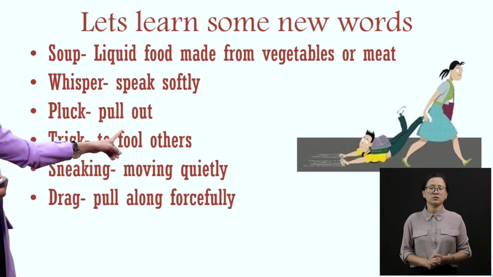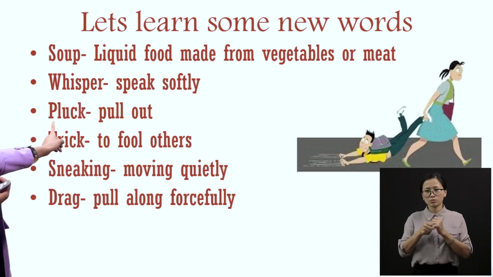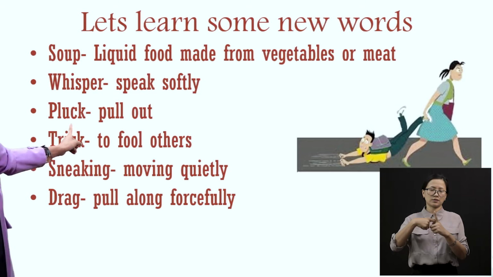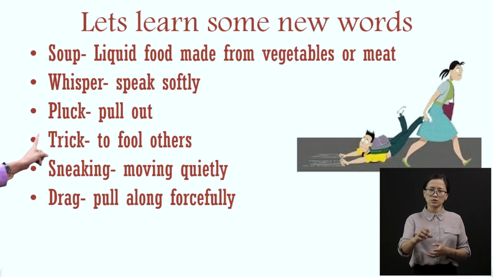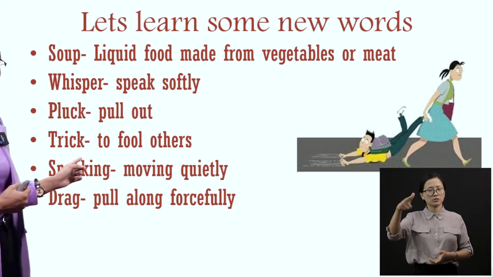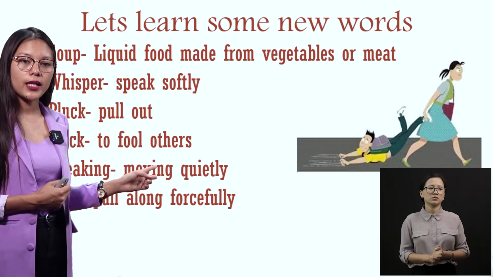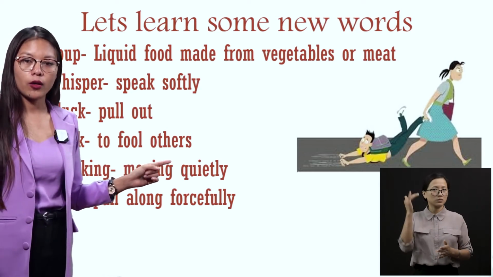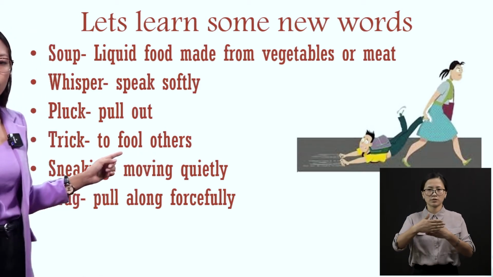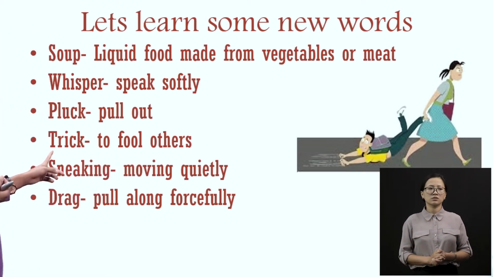Now next is pluck. Pluck means to pull out. Shall we all spell this pluck? P-L-U-C-K, pluck. Now next is trick. Trick means to fool others. In the story, we all know that Lima played a trick, right? He played a trick on the neighbors, right? On the neighbors. So this is known as trick.